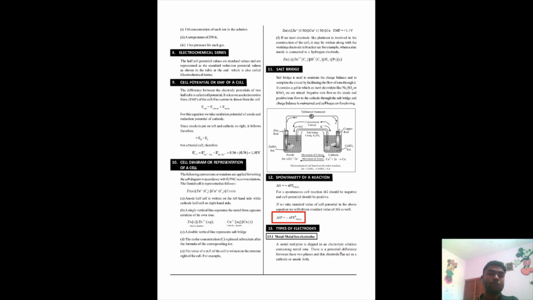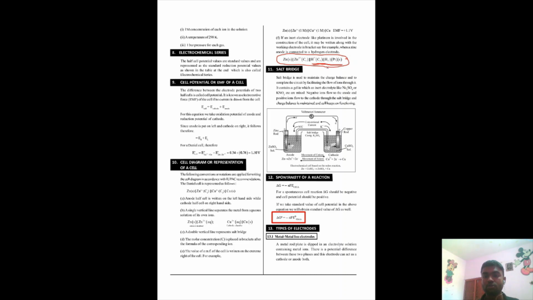Now, electrochemical series, EMF of a cell, basic cell diagram, which you can see here, the notation of how we write a cell. This is how we define a cell. This is referred to as a standard hydrogen cell, because on the right hand side, this is the reduction part.